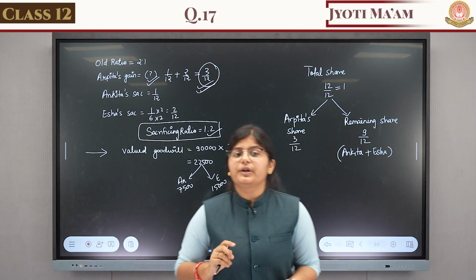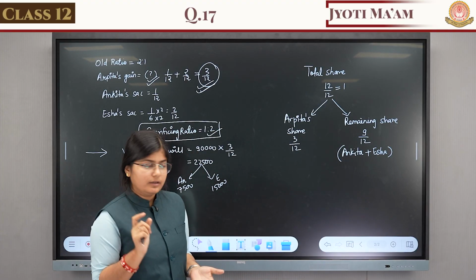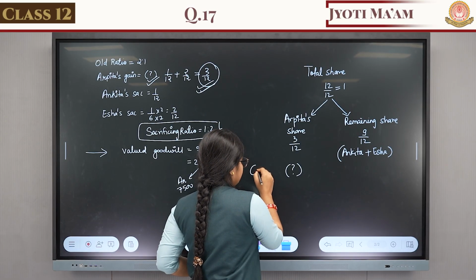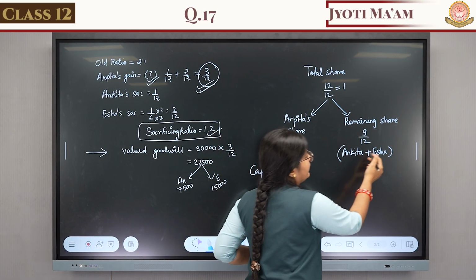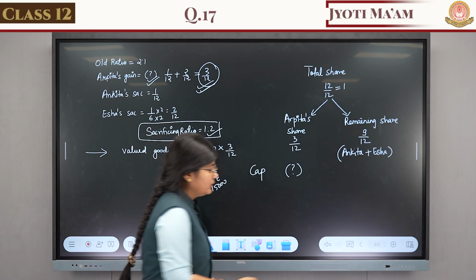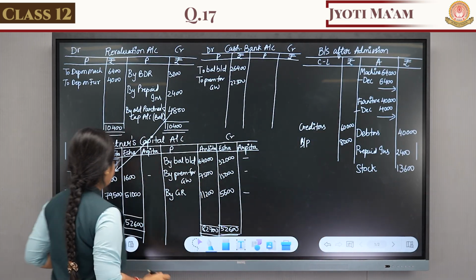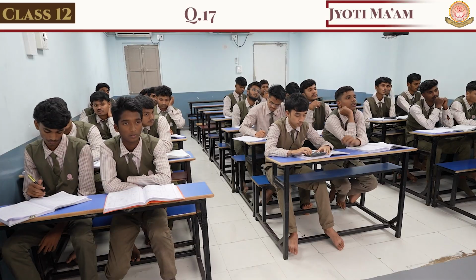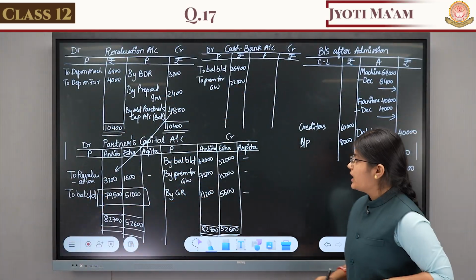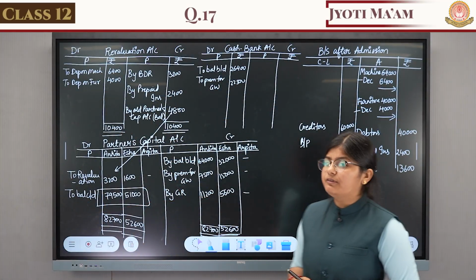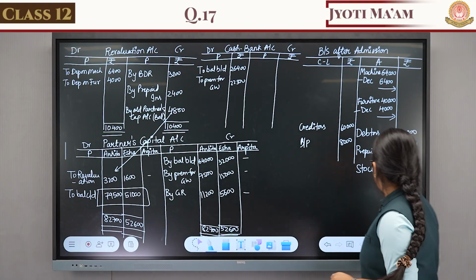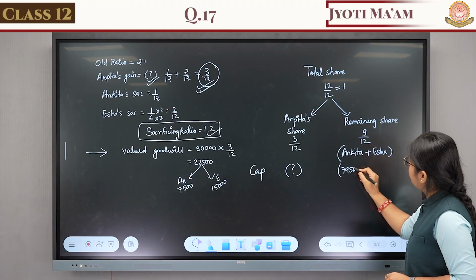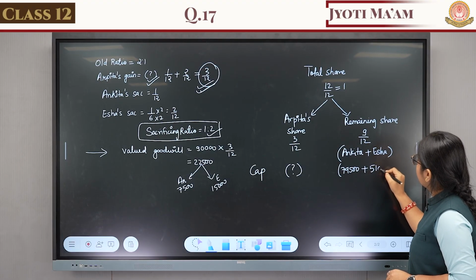So Arpita will bring capital as per her 3 by 12 share. What is the capital of Ankita and Isha, the remaining share? That we have calculated here: Ankita's capital is 79,500 and Isha's is 51,000.